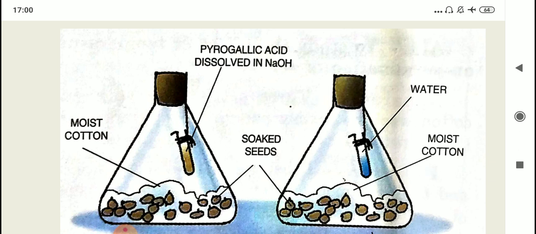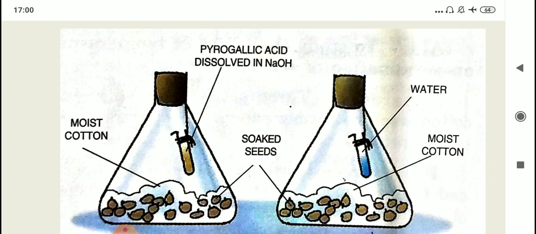In case of the second flask, they have again hanged a small test tube, but there in that test tube there is water, and both the conical flask, the mouth is properly closed, they are airtight. Now the aim is to prove that oxygen is essential, and I've already told you that what pyrogallic acid does. So you can tell very easily that in which flask the seeds will germinate.